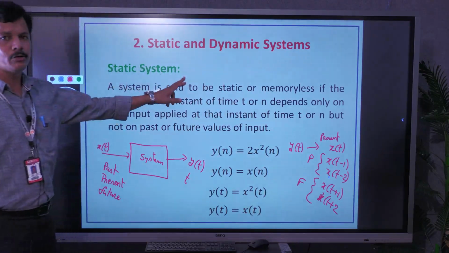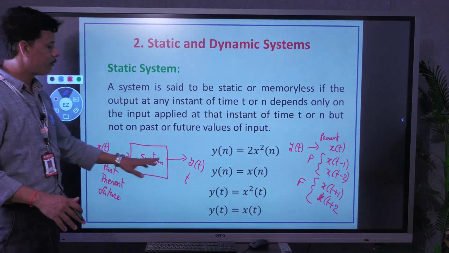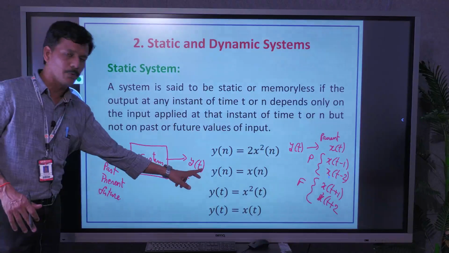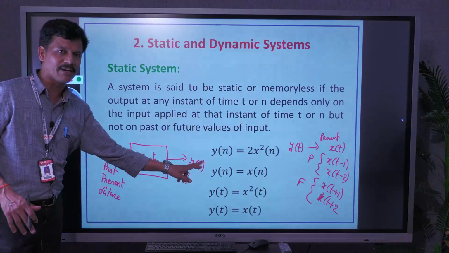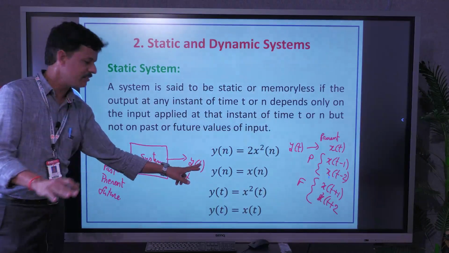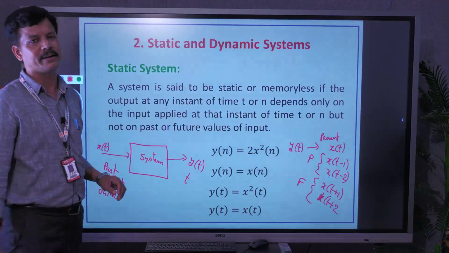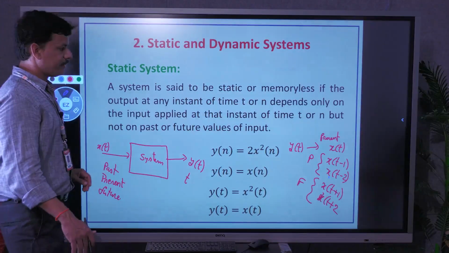So first, coming to the static system, very basic one. Here we are going to see whether the present output y of t, or response at time t, depends only on the present input x of t. Then the system is said to be static, isn't it?